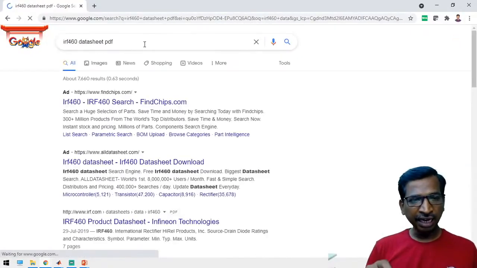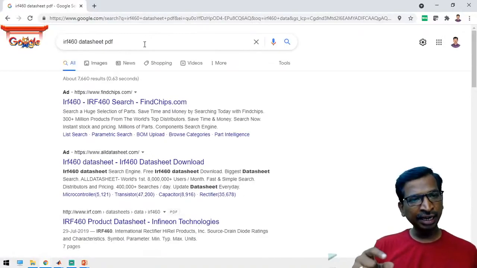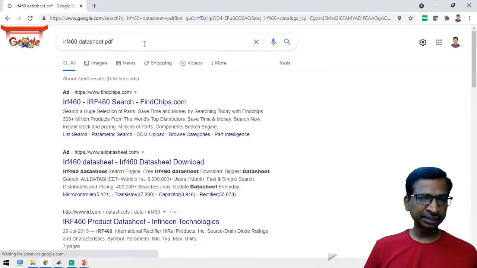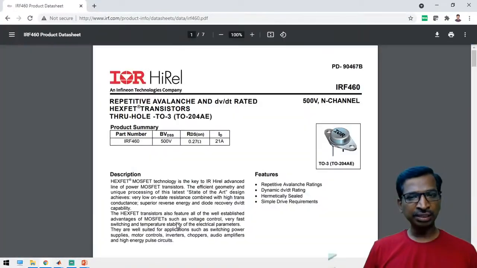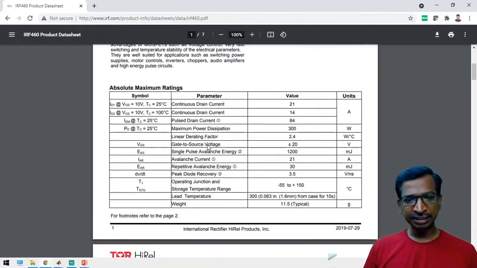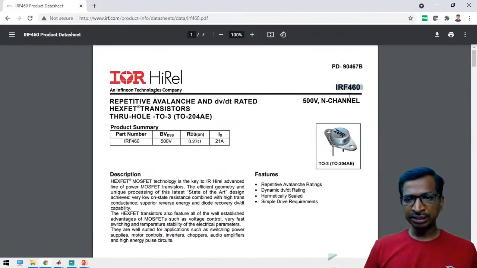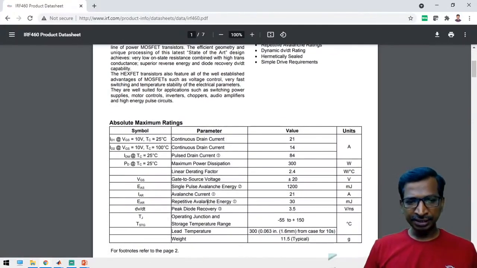Yes, actually we will discuss how to design gate driver circuits in the gate driver section classes. Meantime we can discuss what is happening and how to understand the data sheets. See here, if you take an IRF460, this is a 500 volt N-channel MOSFET, and the drain current of 21 ampere is the maximum current allowable to carry from drain to source. See here, there is the absolute maximum rating.